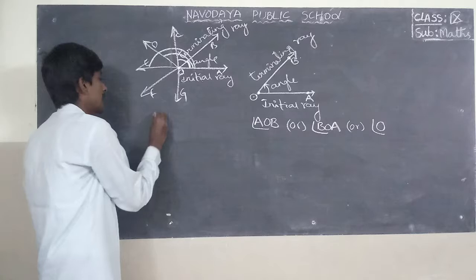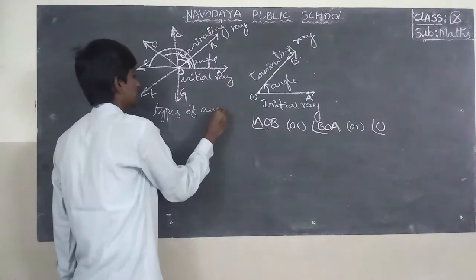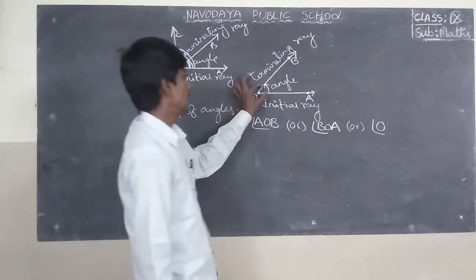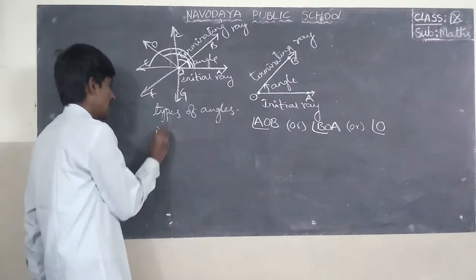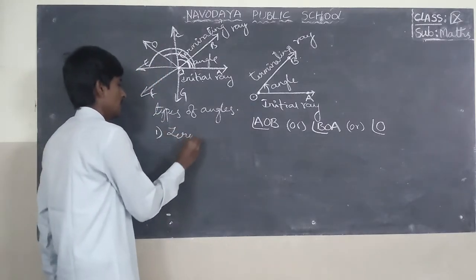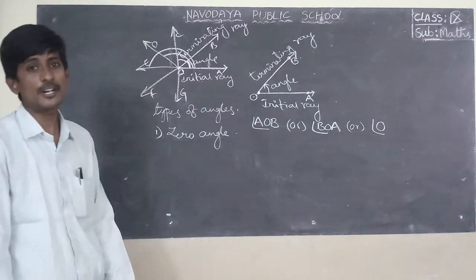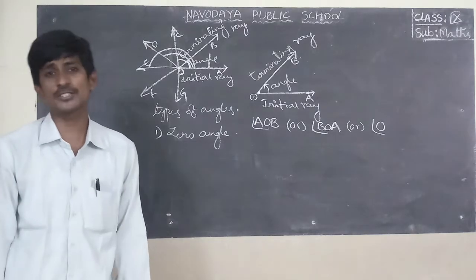Types of angles. What are the types of angles? This is the measure of angle. In this measure of angle, the first one is zero angle. Zero angle means the measure of an angle is equal to 0 degrees.